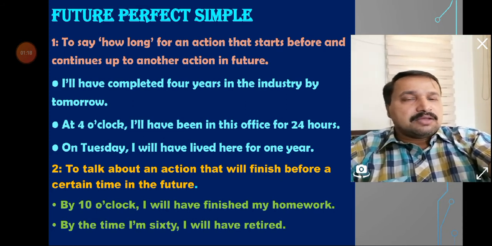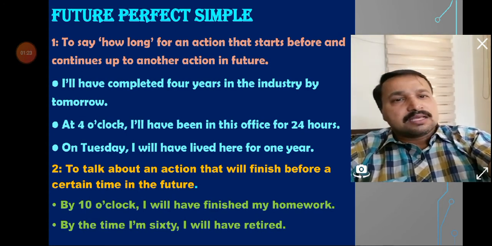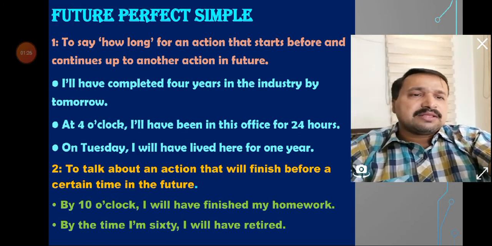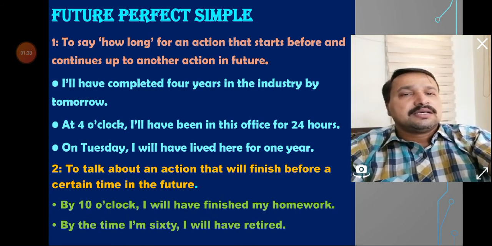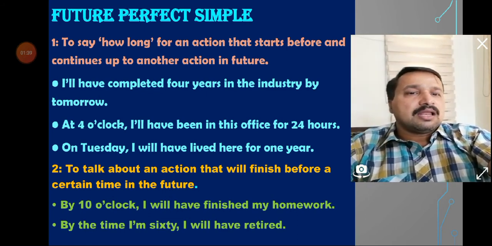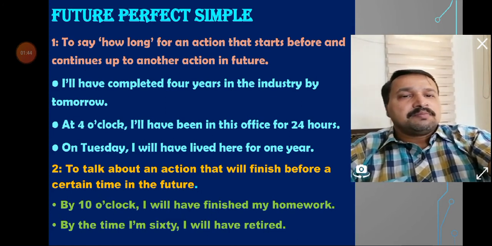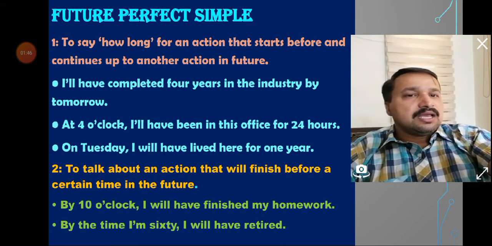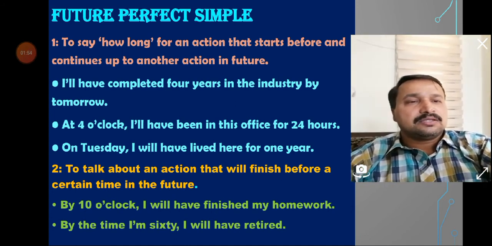Second one, to talk about an action that will finish before a certain time in future. Based on a time, within the time limit, if a particular action is expected to happen or to be completed, that will be stated in future perfect. For example, by 10 o'clock, I'll have finished my homework. So the expected time is 10 o'clock. Then by the time I'm 60, I'll have retired. So the time is just given over there. So when it is expected to be retired.